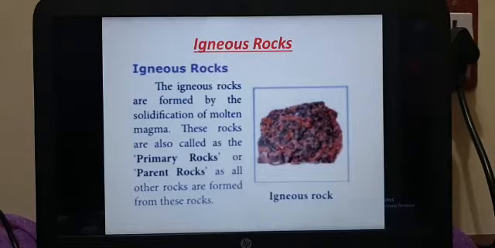So igneous rocks are formed by the solidification of molten magma. What is molten magma? When the lava comes outside of the volcanic mountain, it forms magma. It comes out as magma. After coming out of the earth, it gets solidification, and that forms what rock? Igneous rock.